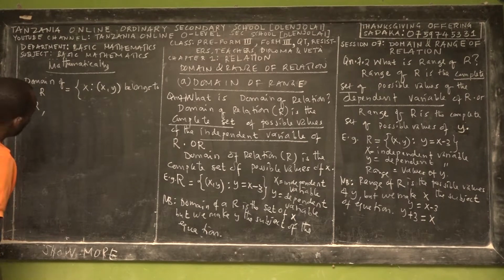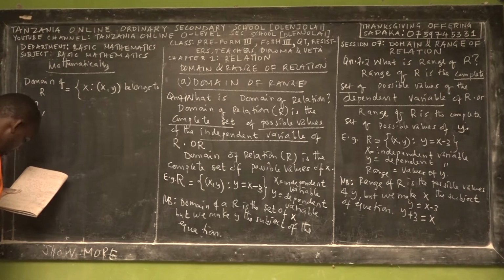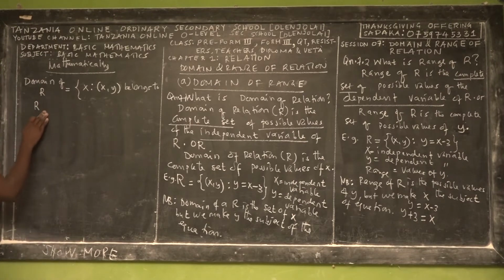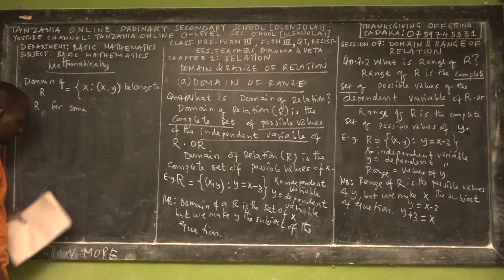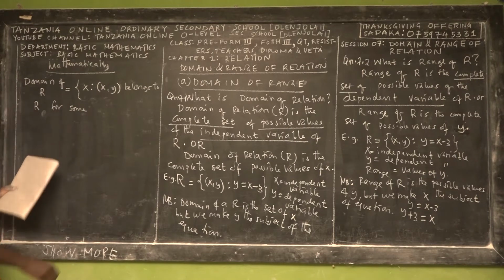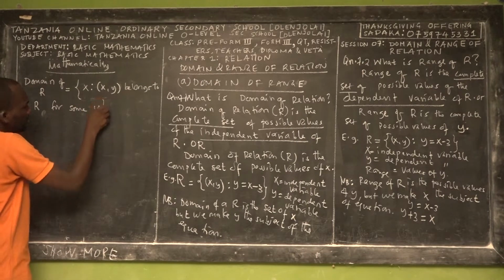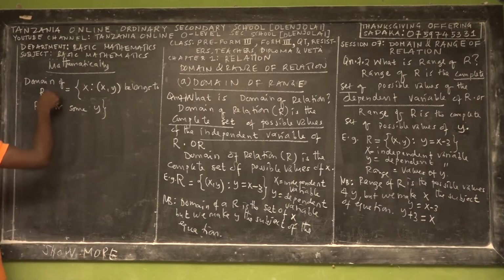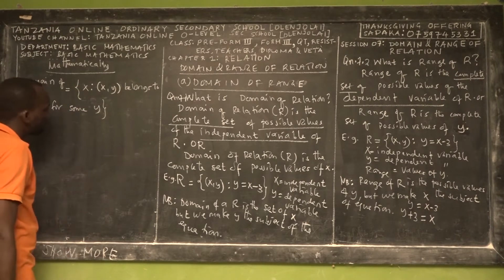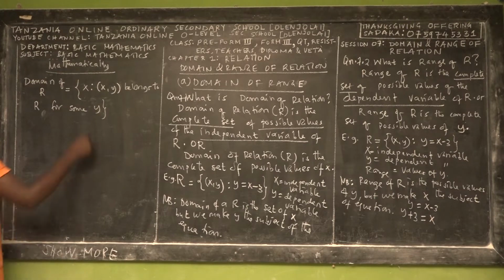So the domain is a complete set of x, where x comma y belongs to the relation for some y. What does it mean? The domain of a relation is a complete set of x such that x comma y belongs to the relation for some y, not for all the values of y.